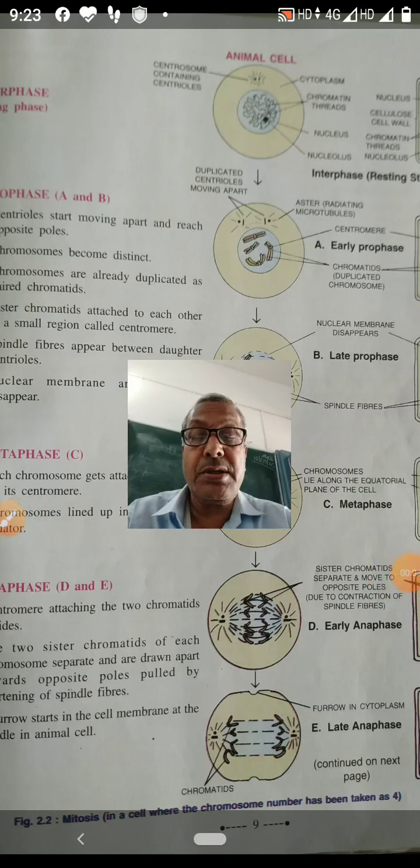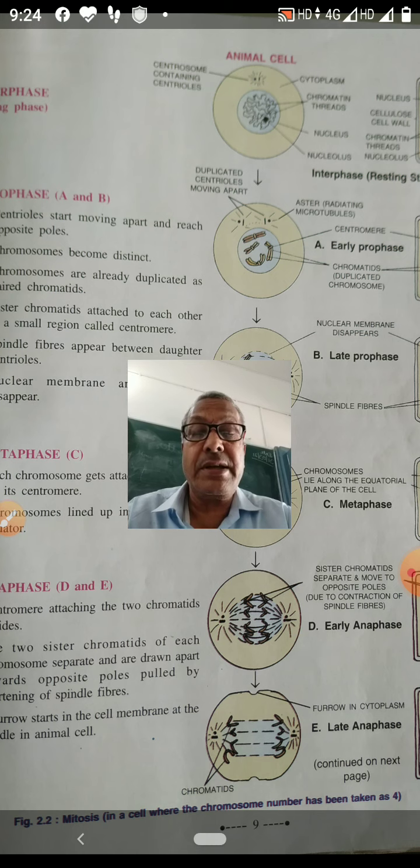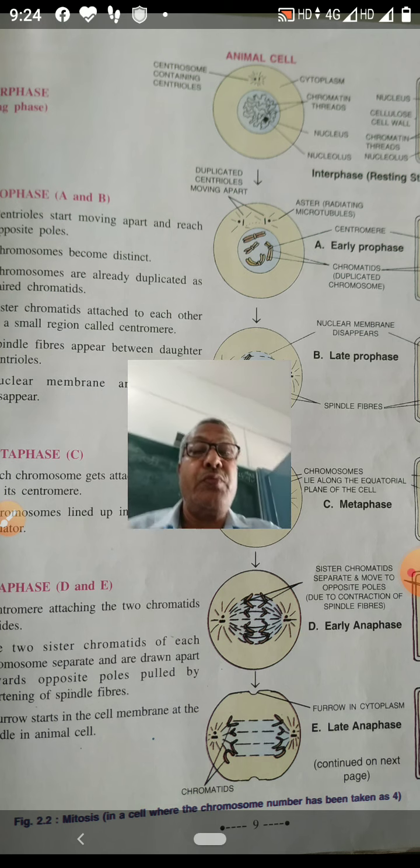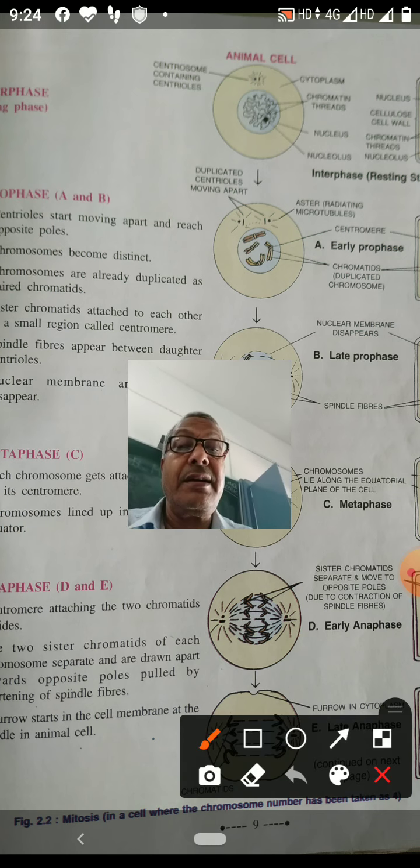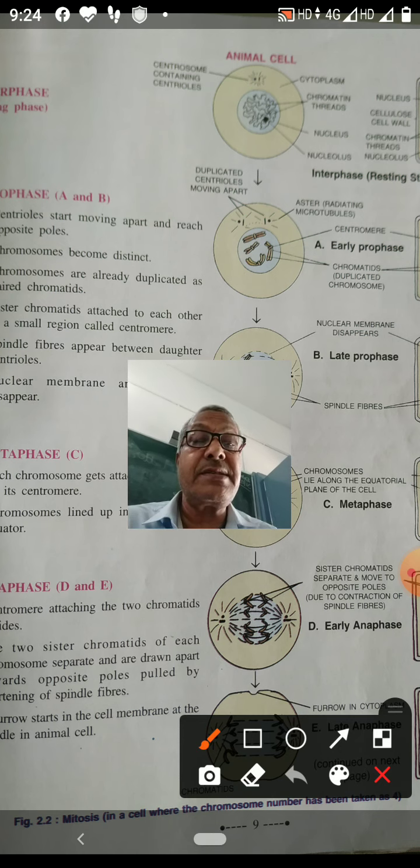Children, I am going to teach you mitotic cell division and phases of mitosis. You know mitosis is a kind of cell division which is for growth, development, repair, replacement and regeneration. This type of cell division is found only in the somatic cell. In the cell cycle you have studied there are two phases. One is interphase and the other is mitosis phase or M phase.